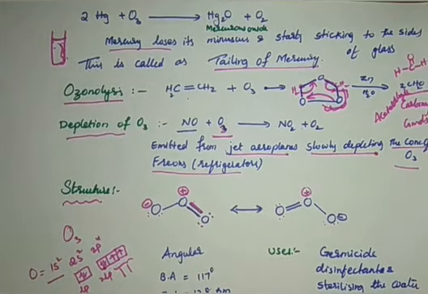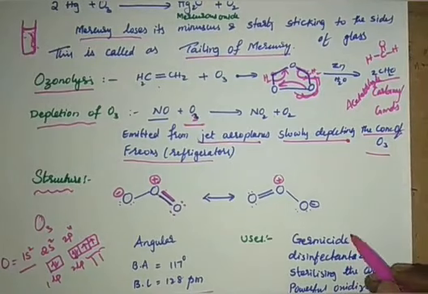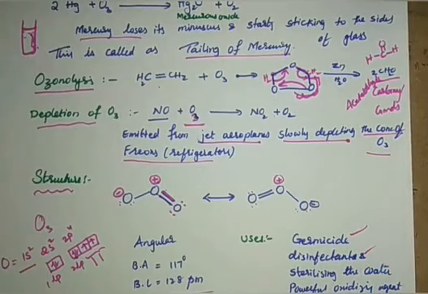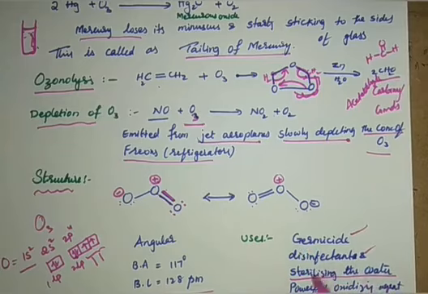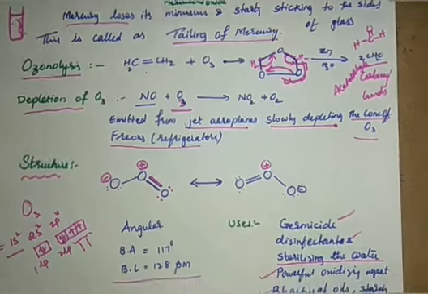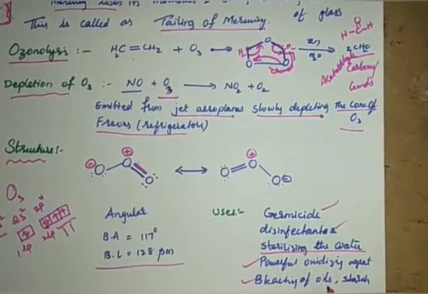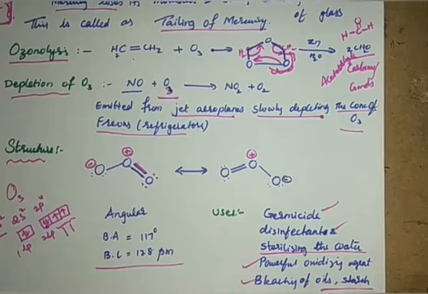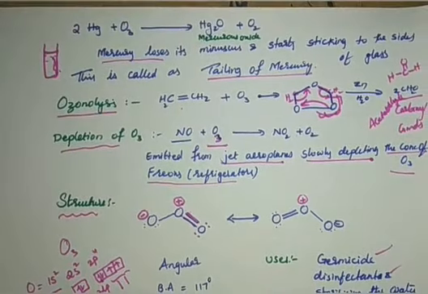Right. And the uses, it's very important: it is used as a germicide, that means it kills germs and insects, and it sterilizes water. Because if any germs are present in water, they can be removed. Anyhow, it works as a germicide and insecticide, right? It's a powerful oxidizing agent, as we have just learned. And it is used for bleaching of oils and starch. A bleaching agent means it removes the oils. This is about ozone and other important compounds of oxygen.